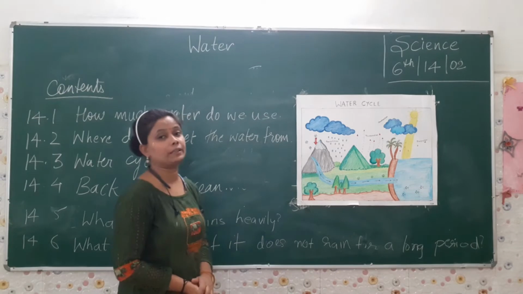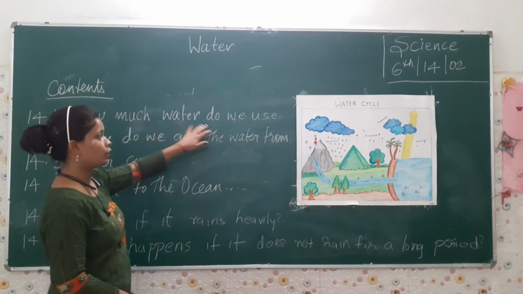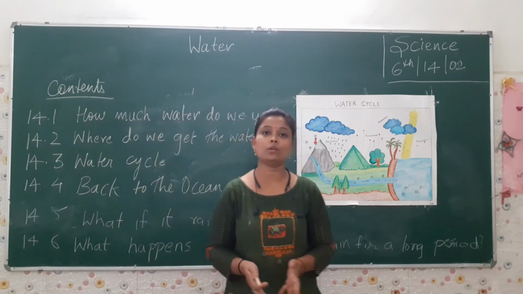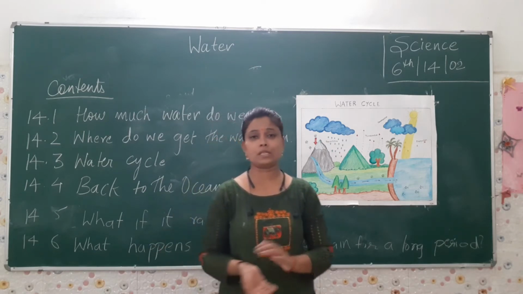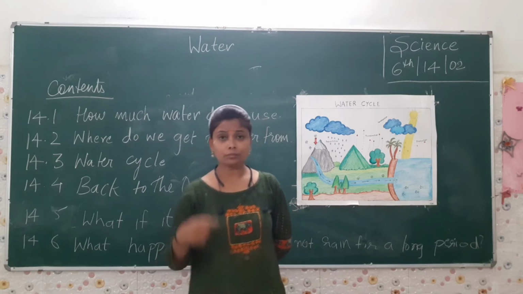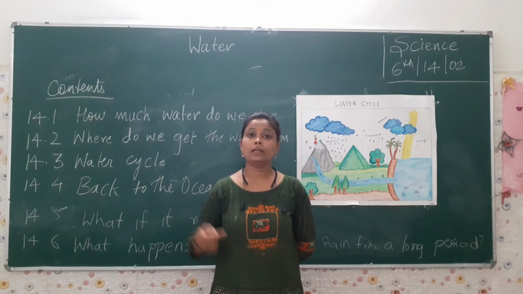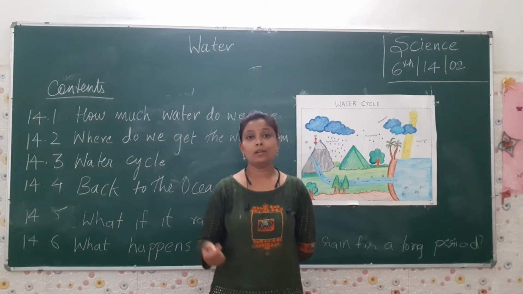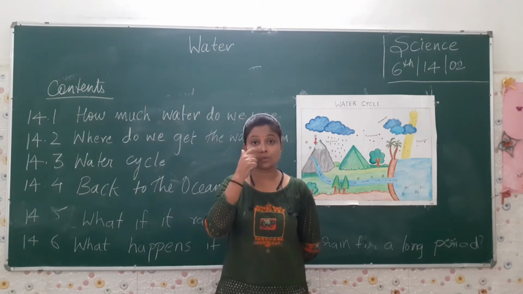So the very first content of your book is: how much water do we use? For what purposes do we use the water? The purposes for using water are drinking, bathing, watering the plants, sweeping, mopping, etc. What else does mama do?